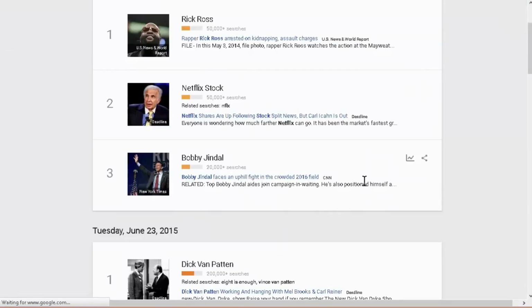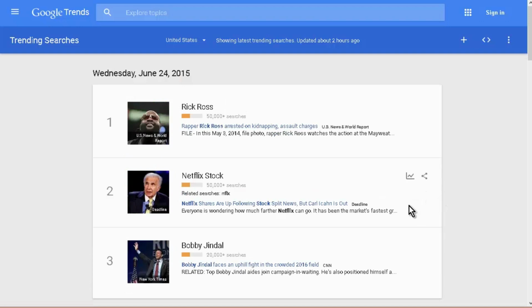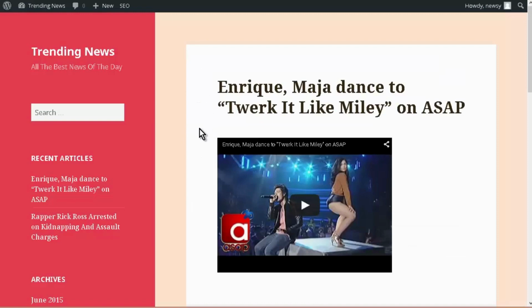Okay, so once you have some content on there, the next thing you're going to want to do is monetize your site. And we're going to do that in the next video. But before we go, let's have a look at what our site looks like in the responsive design now. So here's what it looks like on a web browser. Now let's bring it up on a smartphone.